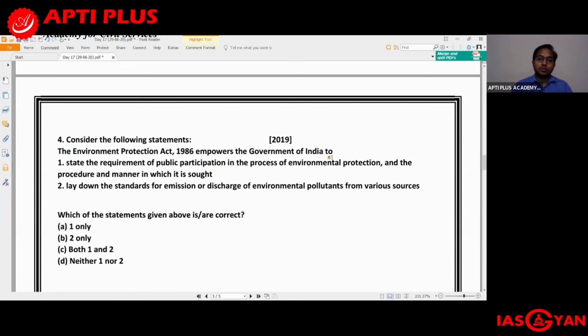So please go through the draft proposals or the draft amendments which have been brought to the EIA procedure. It is very, very important for this year's UPSC prelims.